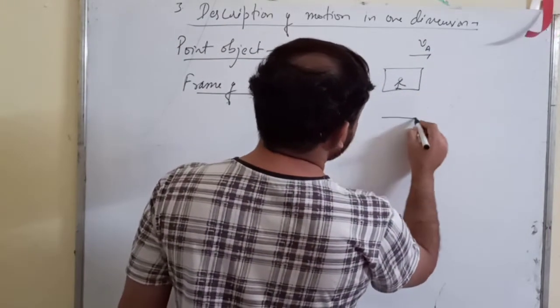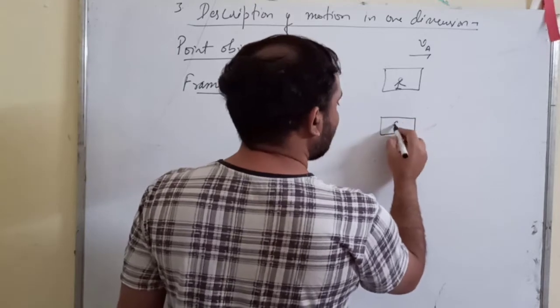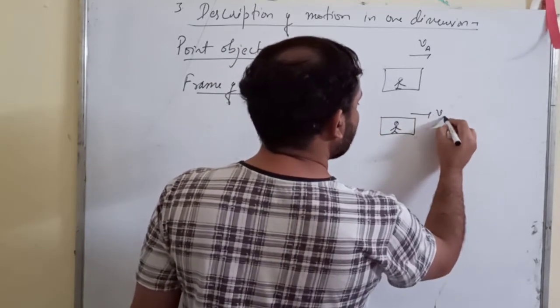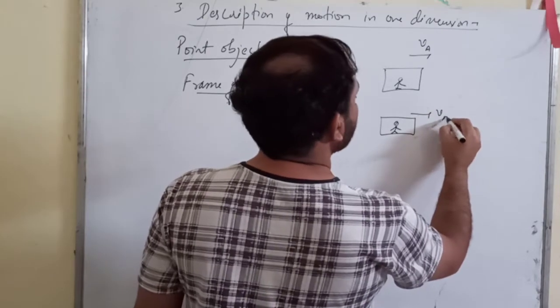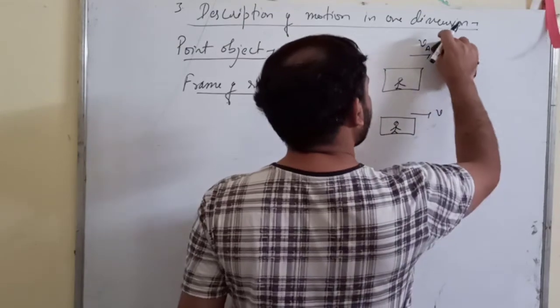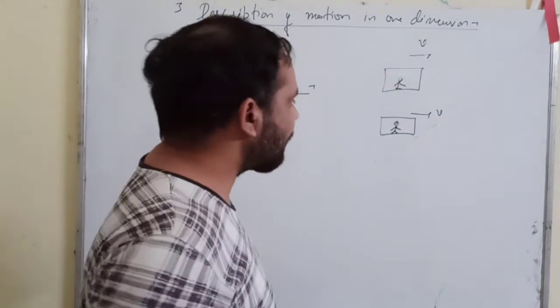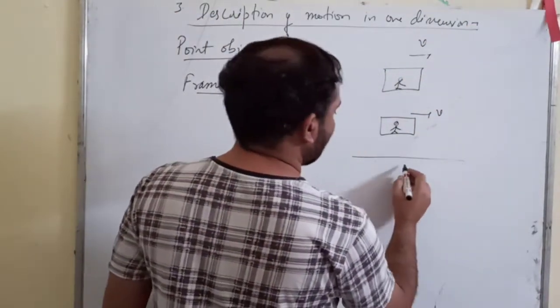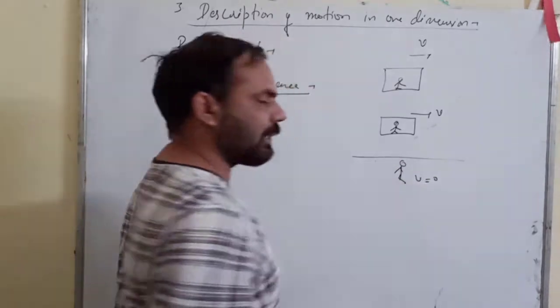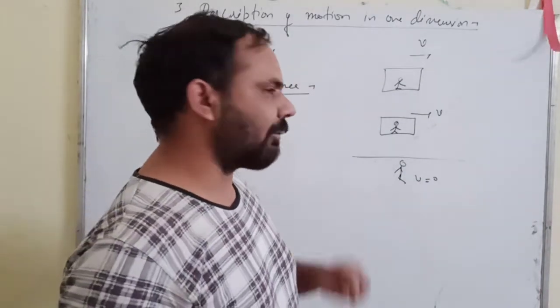Another person B is in another coach and that is also moving with velocity v. Suppose both are moving with velocity v. A third person C is standing on the platform and his velocity is 0. He is standing on the platform.